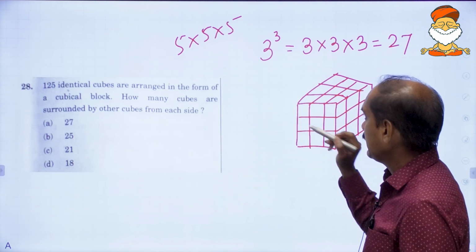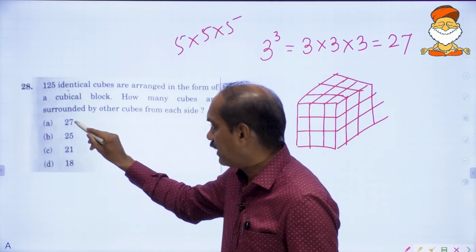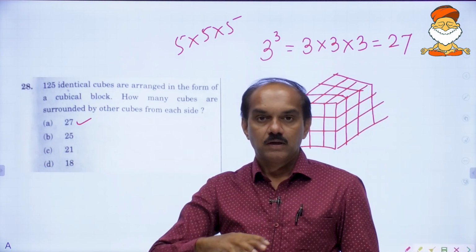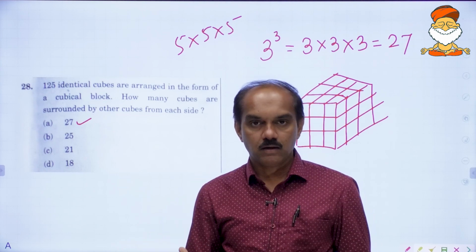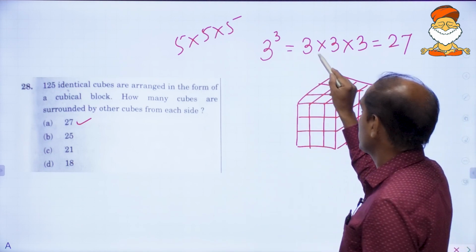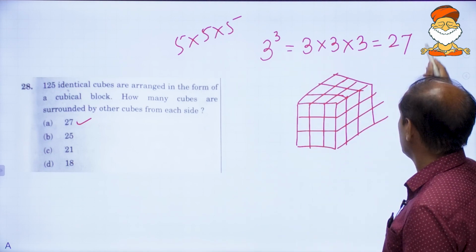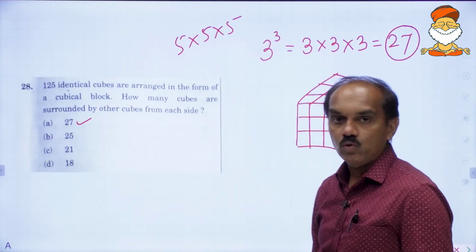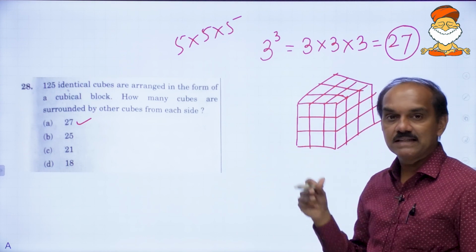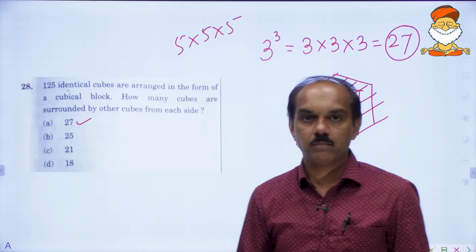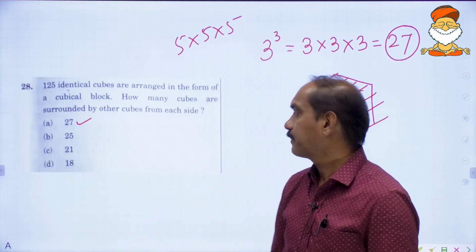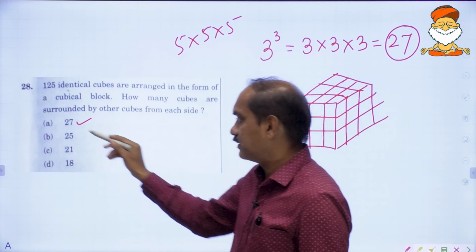So the final answer will surely be 27, because inside it is covered by a layer, and if you take out that layer, inside you will see a 3 cross 3 cross 3 cube, and using this cube you can obtain 27. And dear friends, when it is inside, it will be covered on all 6 faces, right? Therefore the final answer is the very first option.